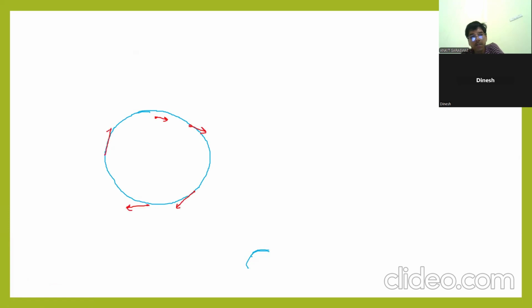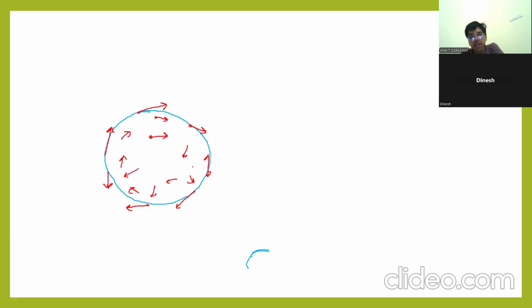So every particle of this wheel, every mass of this wheel is moving with different velocity in different directions. Clear? Inside also this particle is having this velocity. Okay, sir. One is moving like this.